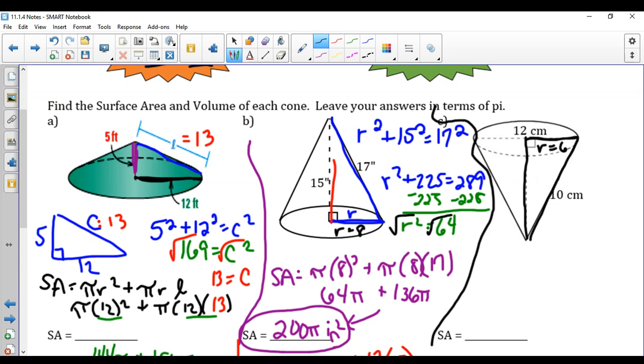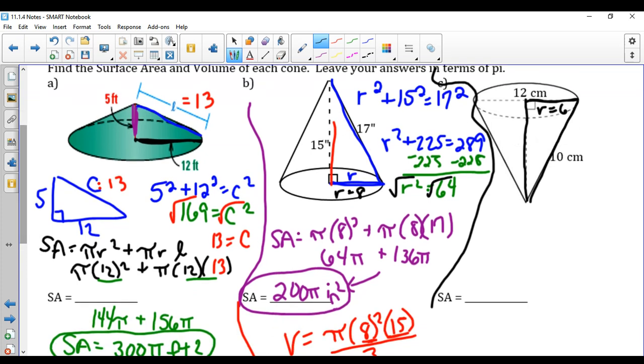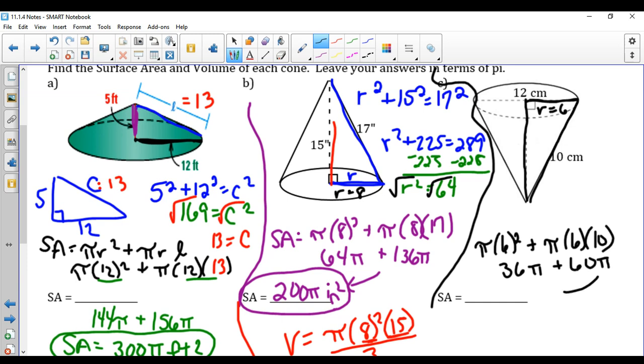So if we were just doing our surface area, this would be pretty quick and easy. Our surface area formula would be pi times our radius squared plus pi times our radius times our slant height. So this would be 36 pi plus 60 pi, which gives us 96 pi centimeters squared.